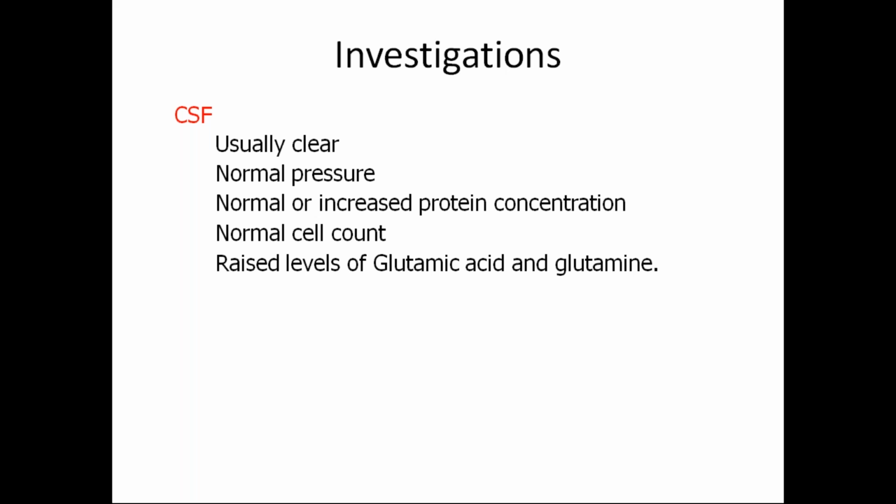So coming to the first investigation, how does the CSF look in hepatic encephalopathy patients? It is usually clear, and there will be normal pressure, normal or increased protein concentration, and normal cell count, with raised levels of glutamic acid and glutamine. This is very important. What I am trying to tell is that the astrocytes get swollen because of the excess glutamine, which accumulates within the cells, and the cells get swollen up. That is edema of the cell, and finally there will be lysis. So when you perform the CSF and you see raised glutamic acid and glutamine, then you have to suspect hepatic encephalopathy.